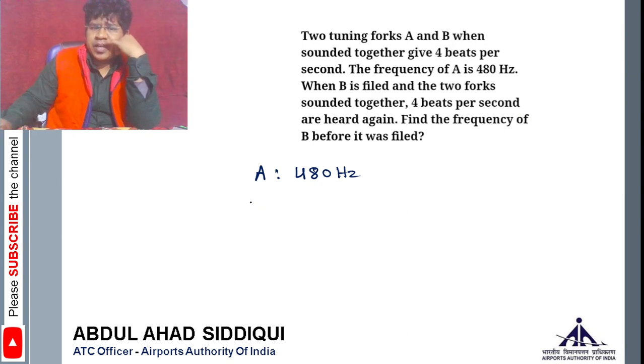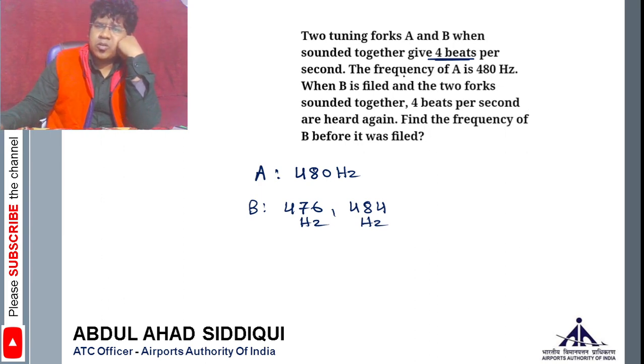When B is filed, it is giving 4 beats, which means B can have two frequencies, either 476 hertz or 484 hertz, two possibilities. The frequency of A is 480 when B is filed.